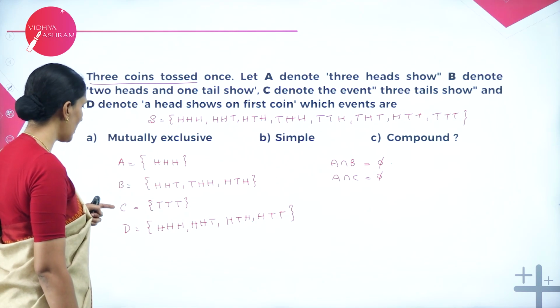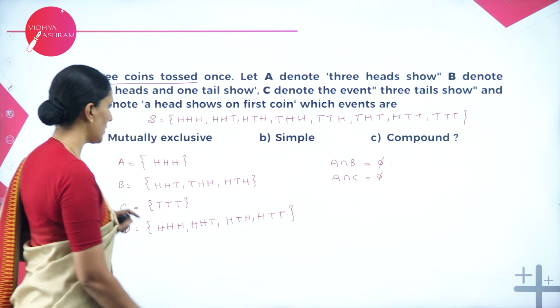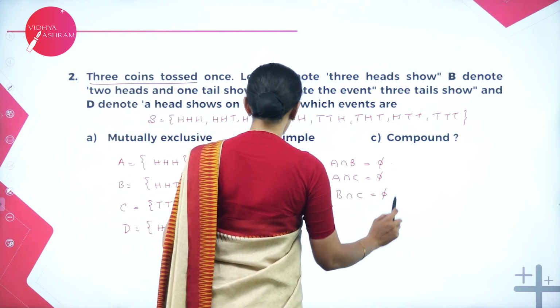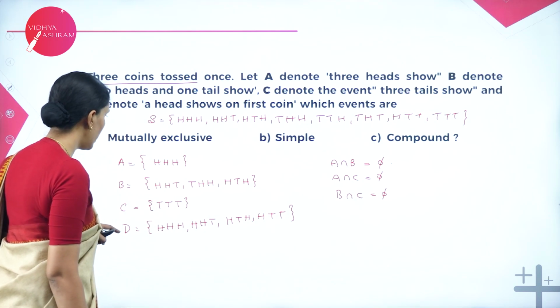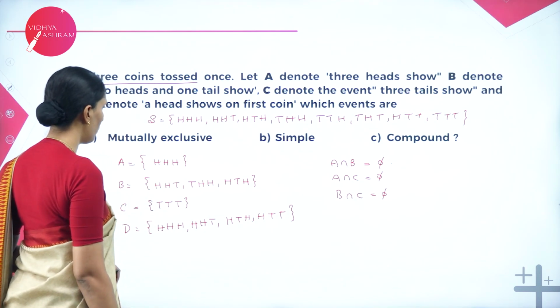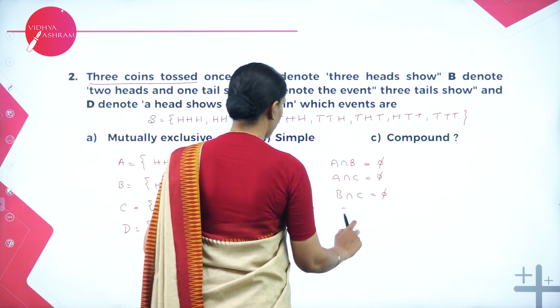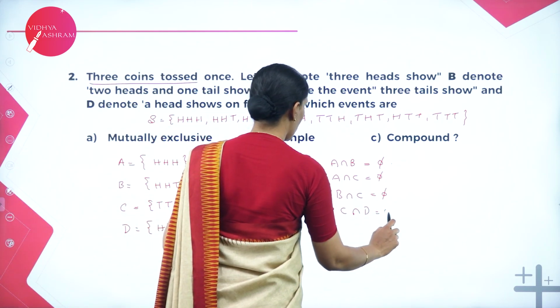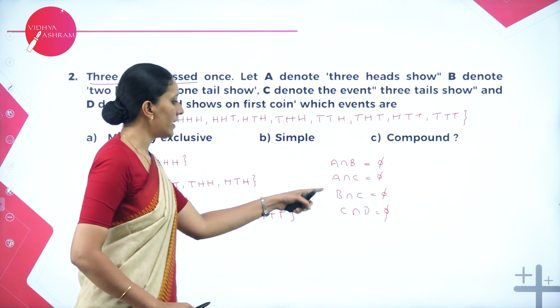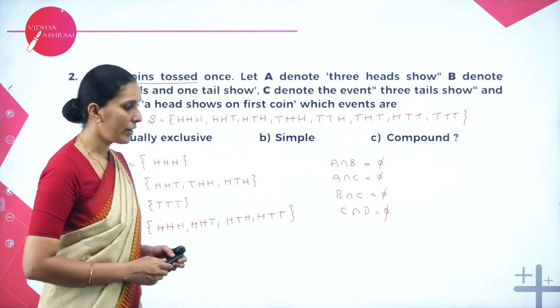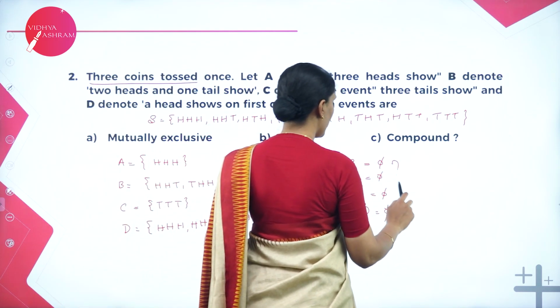Check B intersection C. B intersection C is possible. B intersection D, no. We have a common outcome here. Check C intersection D. Yes, it is possible. So therefore, these pairwise events are disjoint and hence they are mutually exclusive.